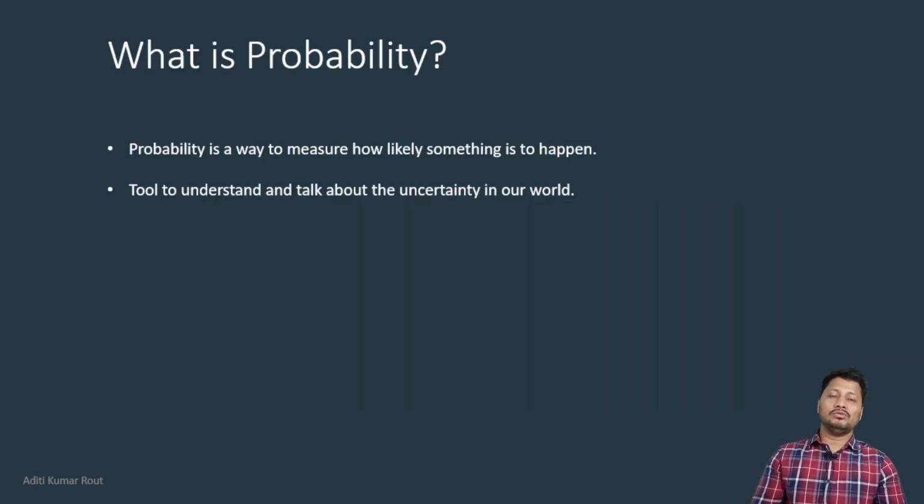First, I want to give some idea about probability. We understood from our previous mathematics and statistics related videos that probability is a field of mathematics especially dedicated to measure uncertainty, because in the real world things are not simple, things are more stochastic and random in nature.